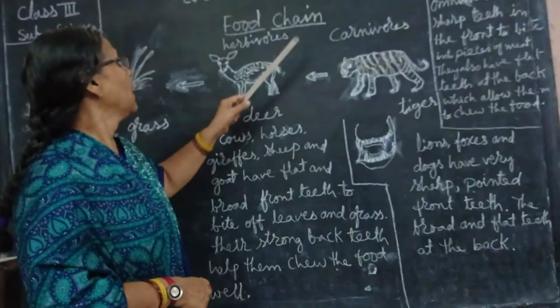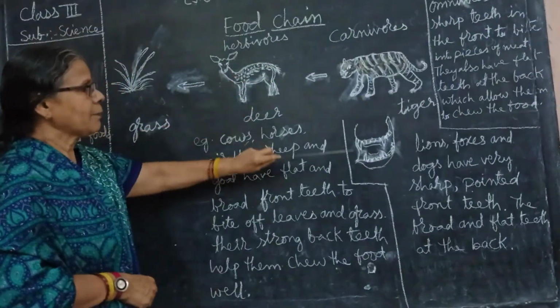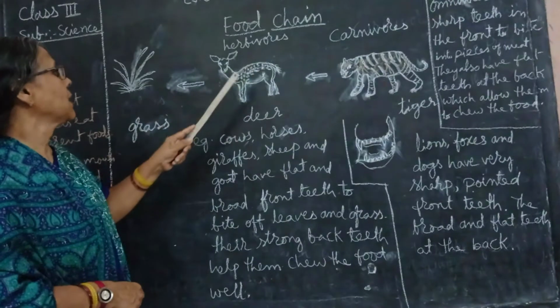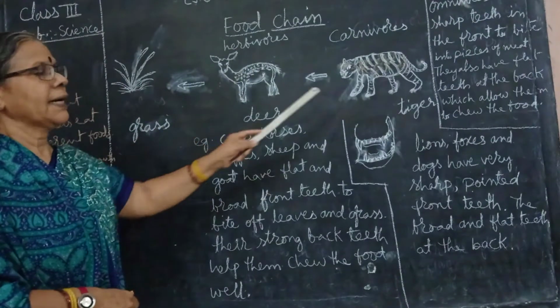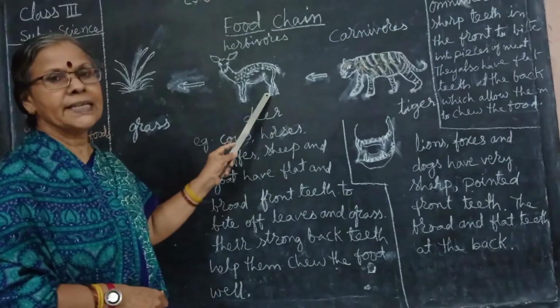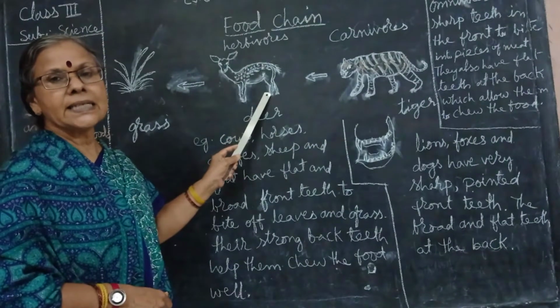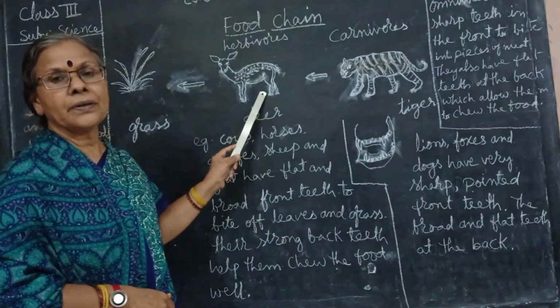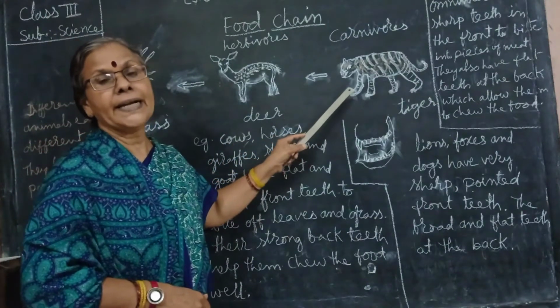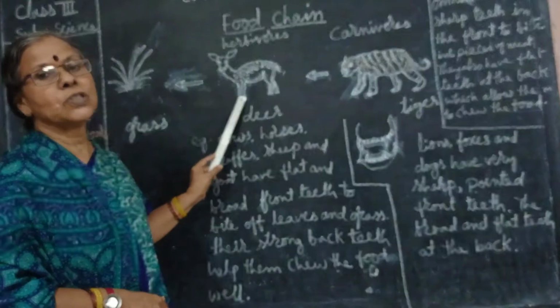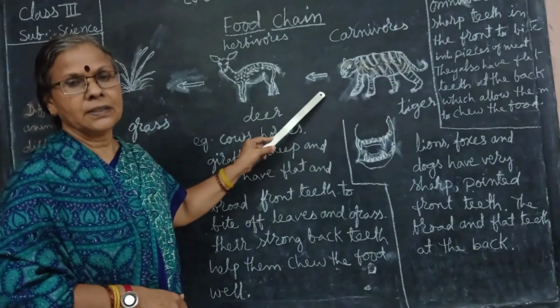Food chain. Now I'll show you one type of food chain, that is, deer eats grass and tiger eats deer. This is a chain that plants and animals form. It is called a food chain. Have you understood?